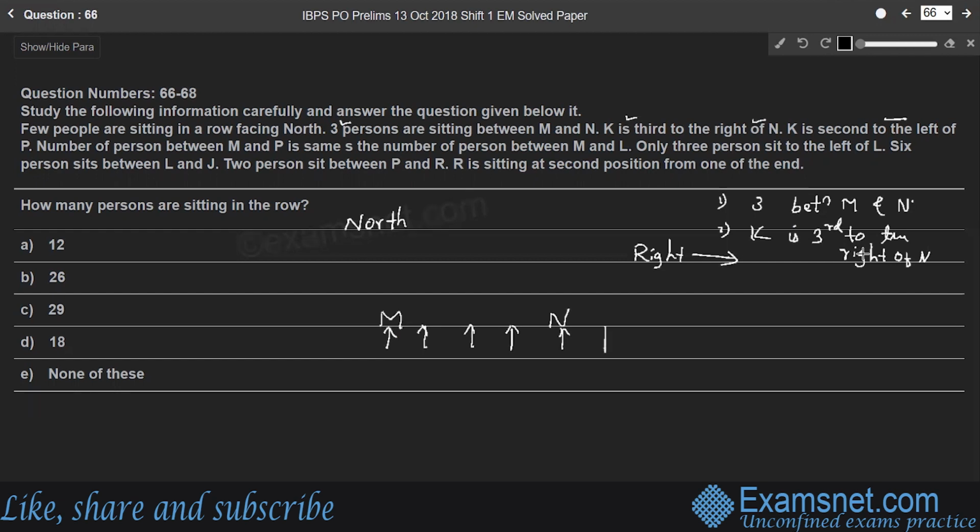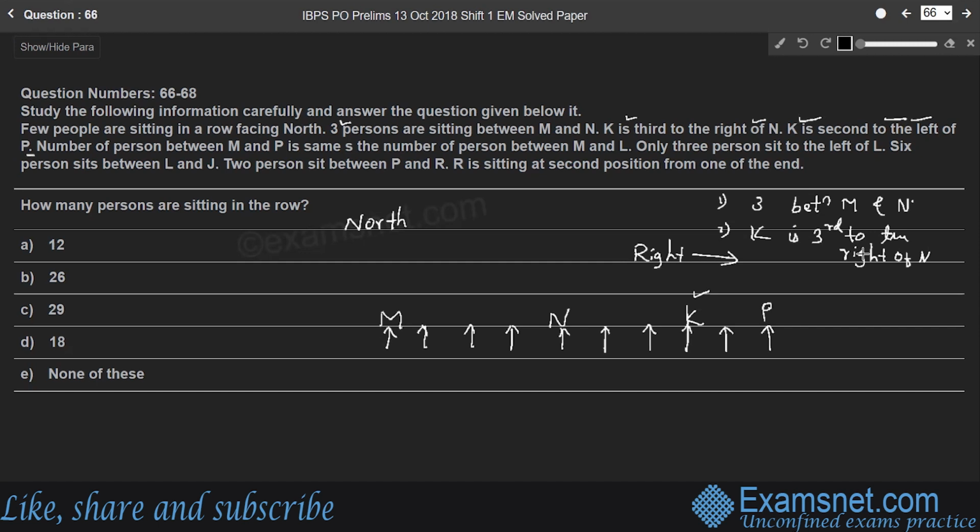To the right of N, K is third. So first, second and third. K is third to the right of N. And the next point, K is second to the left of P. So the same person K is second to the left of P means P has to sit second to the right of K. So P is sitting so that K will be second to the left of P, right? So this condition is satisfied.